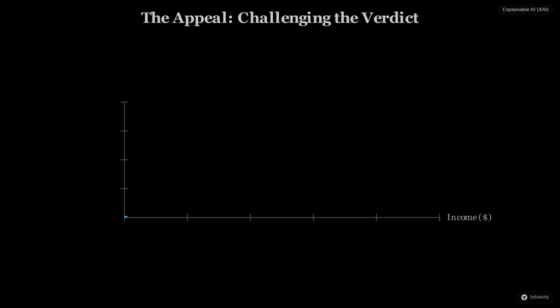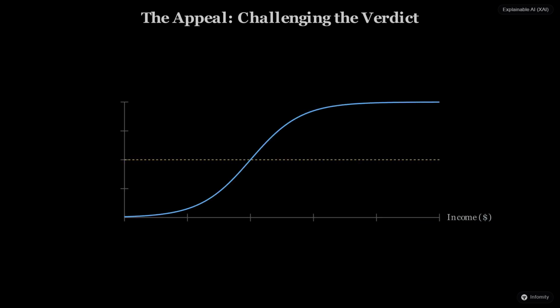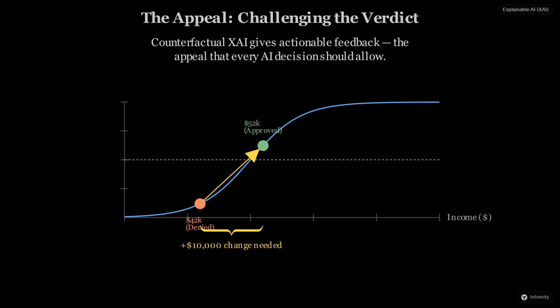If the judge says, "You were denied because your income was too low," the counterfactual shows exactly how much more you would need to earn to flip the verdict to an approval. This creates a dialogue between the human and the machine, turning a final judgment into an actionable roadmap for improvement.